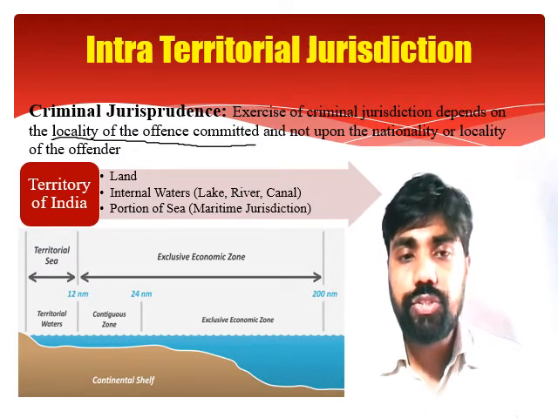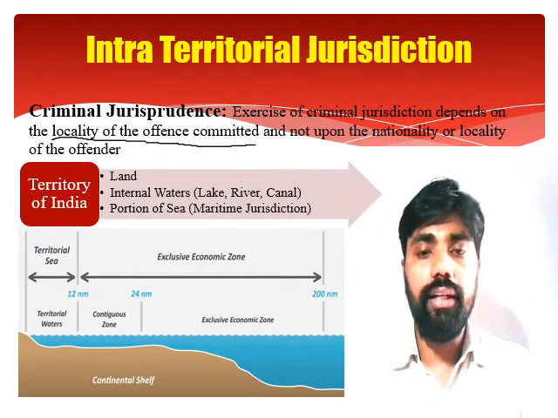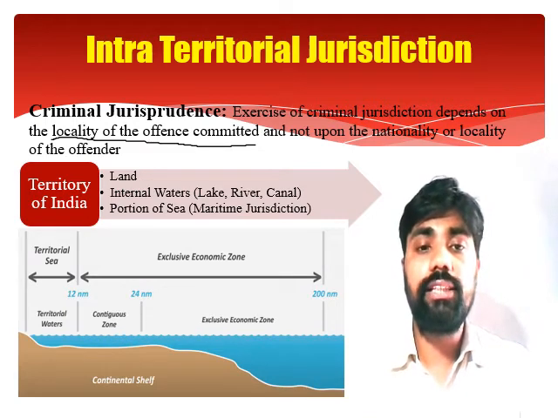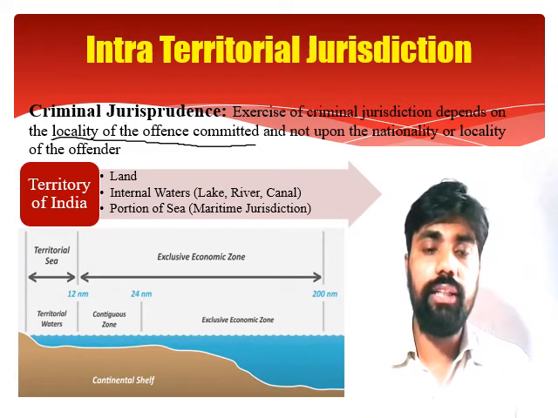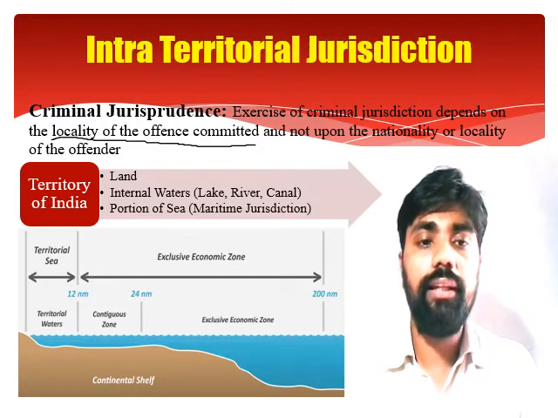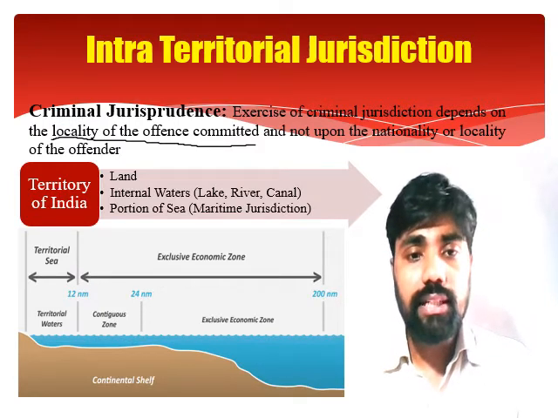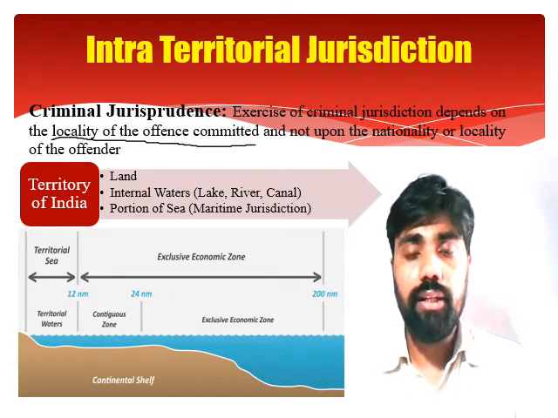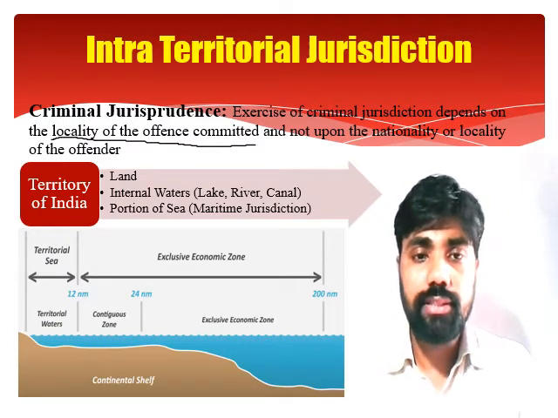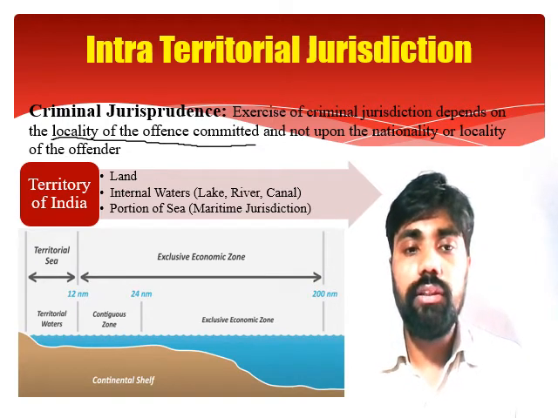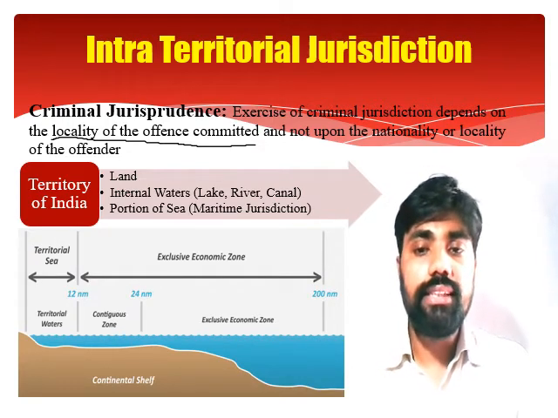So what we understood: up to 12 nautical miles, India would have exclusive jurisdiction, and that is considered to be its own territory, like the mainland, from the appropriate baseline. And if the crime is committed from the appropriate baseline to 24 nautical miles, then that is called the contiguous zone. In such a situation, the Indian courts would have jurisdiction.